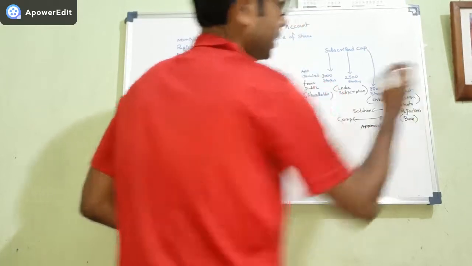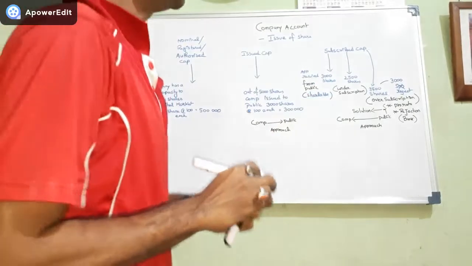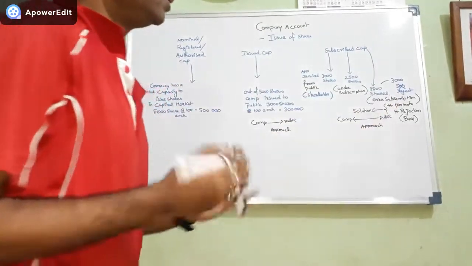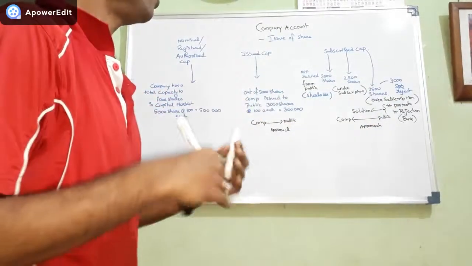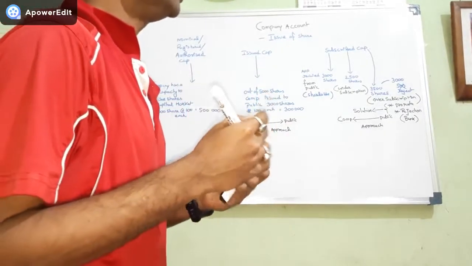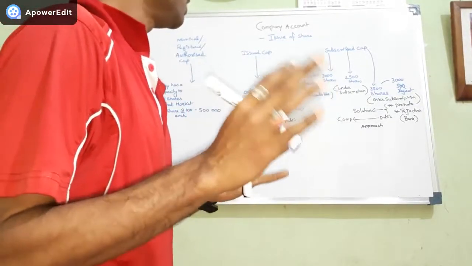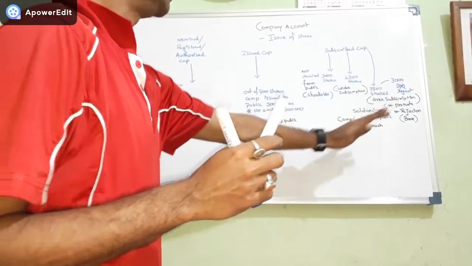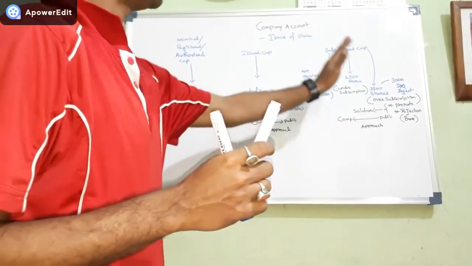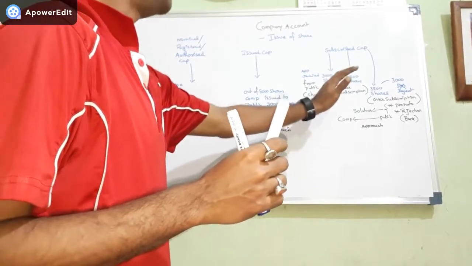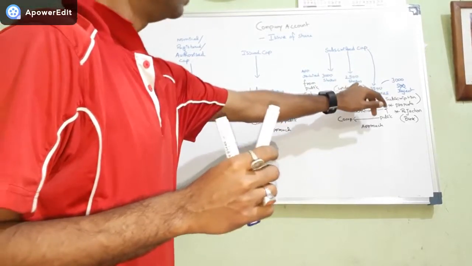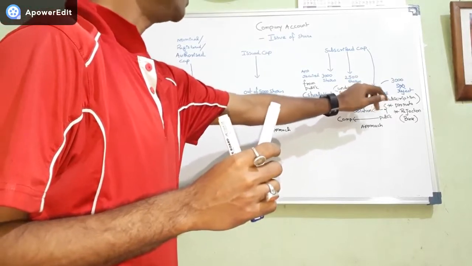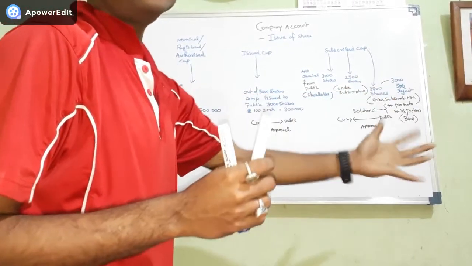Another process is on a pro rata basis, done on the basis of allotment. So depending on the situation, the subscribed capital can be equal to, less than, or more than the value of the issued capital.